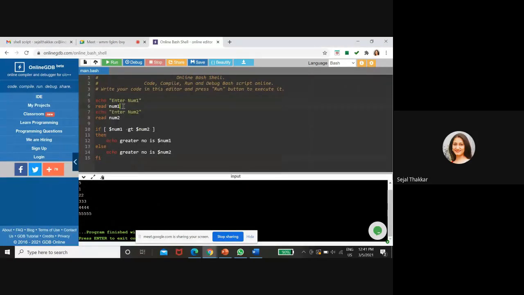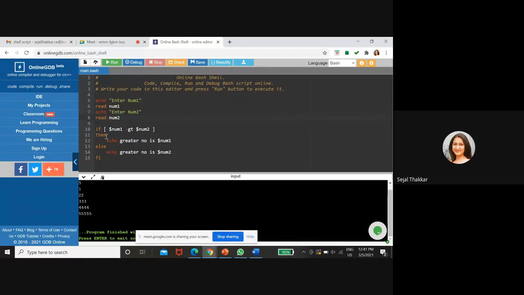Enter number 1, read number 1 will allow you to enter number 1. Enter number 2, read number 2 will allow you to enter number 2. Now in square bracket, every time whenever you are using if condition, you have to check the condition in square bracket. Number 1 is greater than, only greater than means GT, not GE. So number 1 dash GT, dollar number 2. Whatever value in number 1 we have stored, is that greater than number 2 or not, that we have to check.